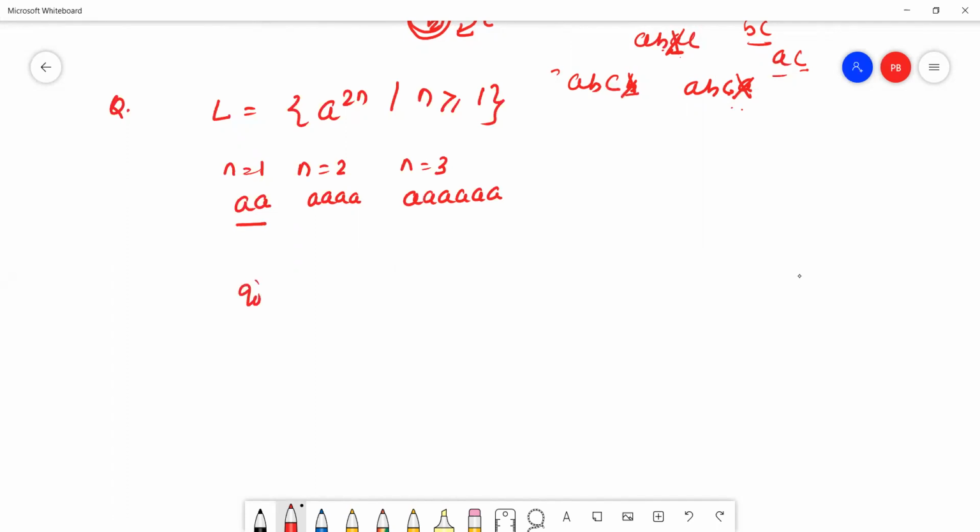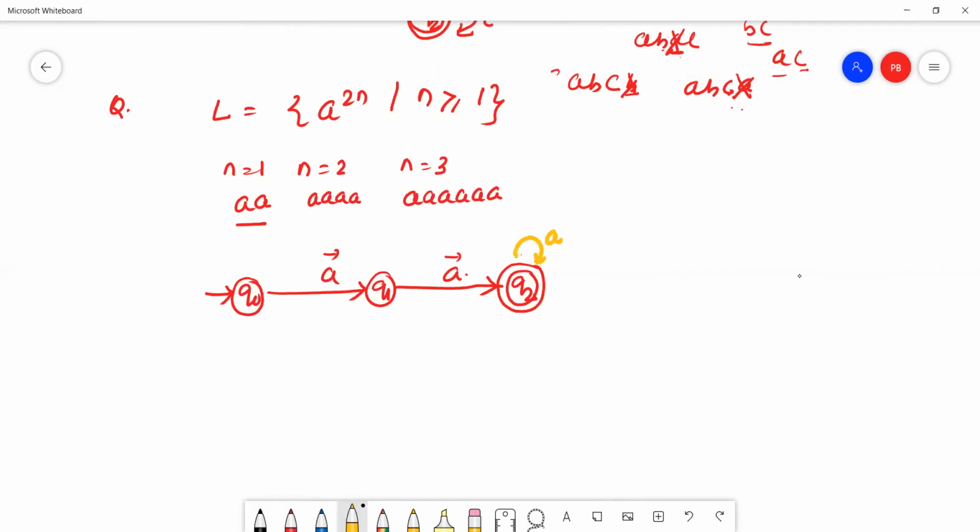Now we'll draw Q0, Q1, Q2. The minimum string here is double a. See, this is the 2a, then 4a. 4a means this is first a, second a. I can't take it as a self loop. If I take a self loop here, 3a may be accepted. 3a will accept. 3a is a valid string.